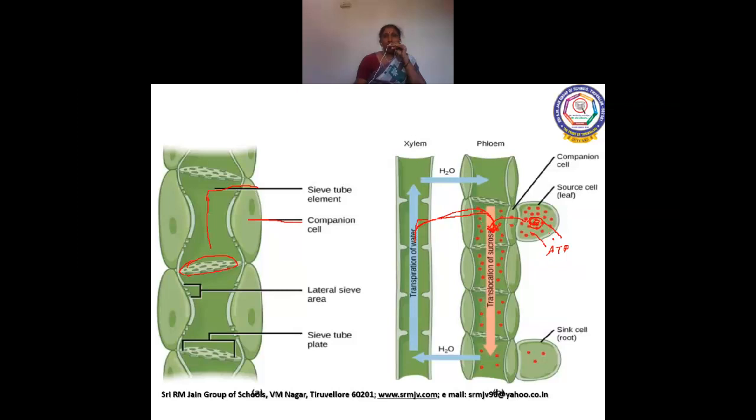So they use ATP energy from the ATP molecule, and this food is pushed into the phloem, that is the sieve tube element, and xylem gives water to the sieve tube, and again along with water and food, it is transported to different parts of the body. It is transported in both directions, but in xylem only one direction. Flow of water is unidirectional. Here it flows in both directions.